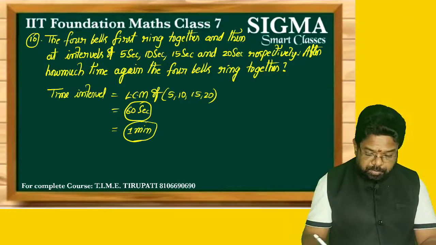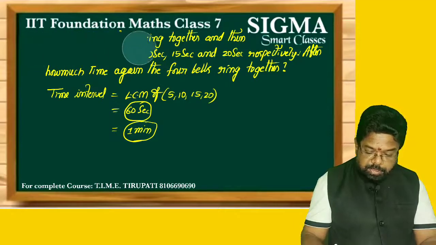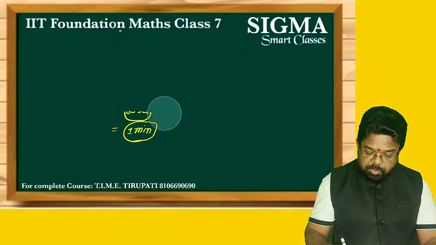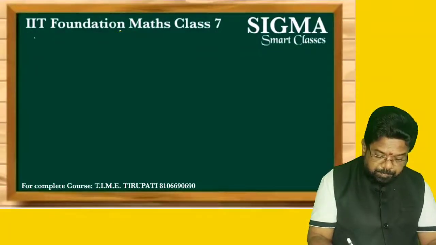Now, see here, what is the next question? In LCM applications it is question number 11.